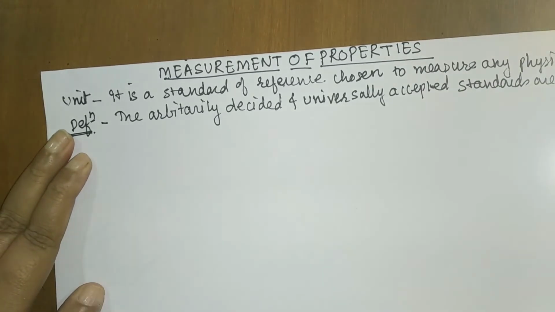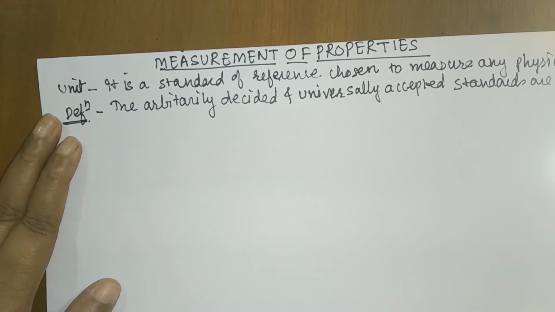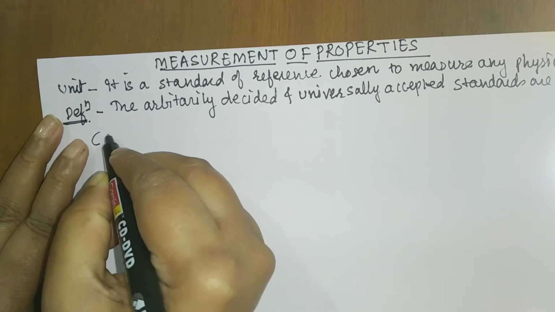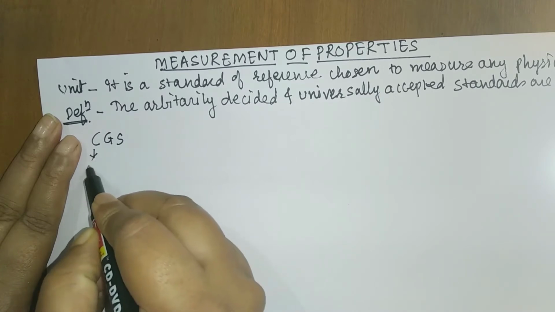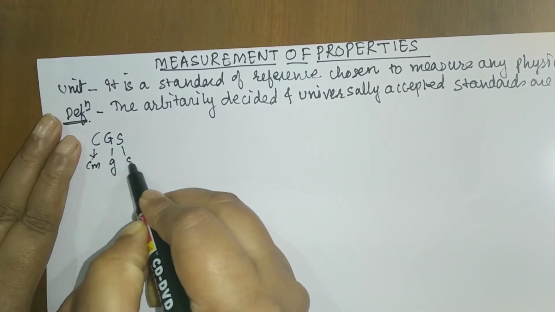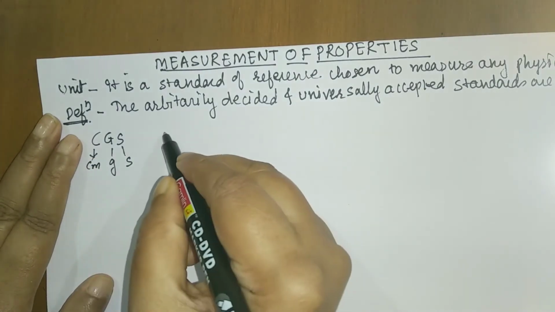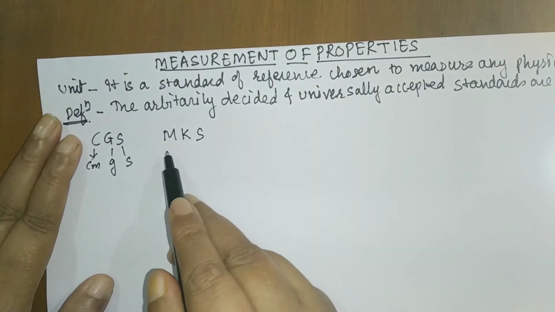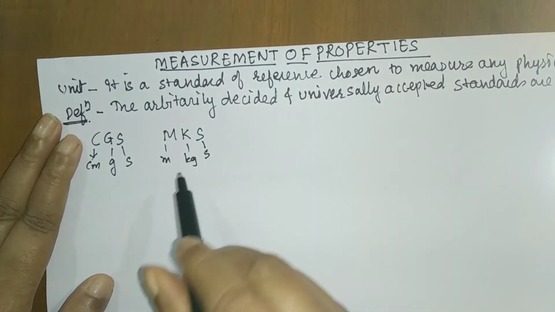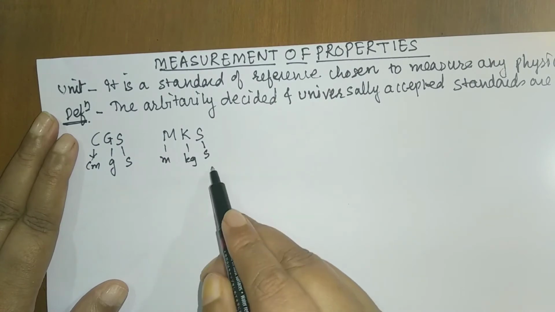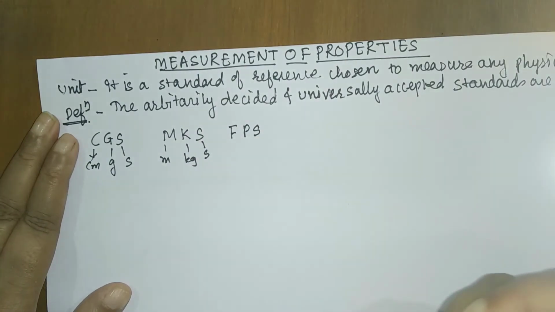Students, initially, to measure those physical quantities, especially time, length and mass, we were using the CGS system. What is this, students? It is centimeter, gram and second. So this is the unit for length, mass and time. Similarly, MKS, that is meter, kilogram and second. Again the unit of distance or length, mass and time. And FPS, that is foot, pound and second. So those units were used.